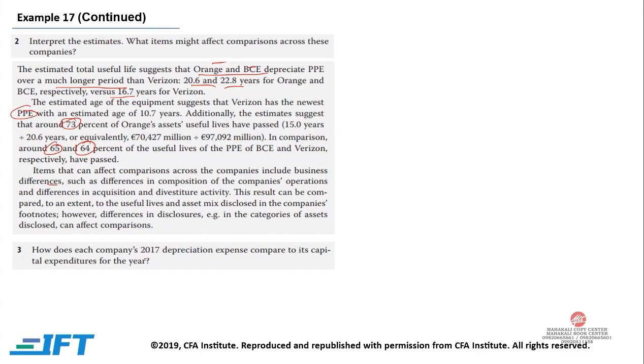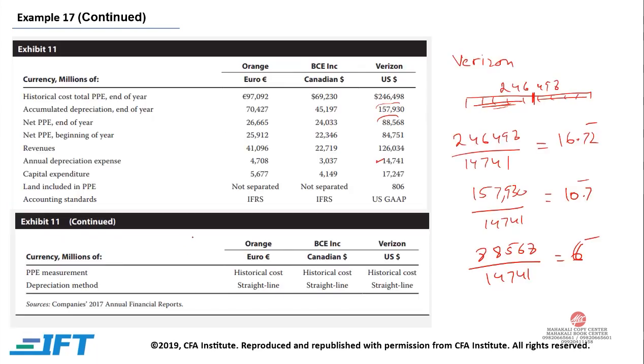How does each company's 2017 depreciation expense compare to its capital expenditure for the year? If you look at the annual depreciation and capital expenditure, each company is spending more on capital expenditure than on depreciation.